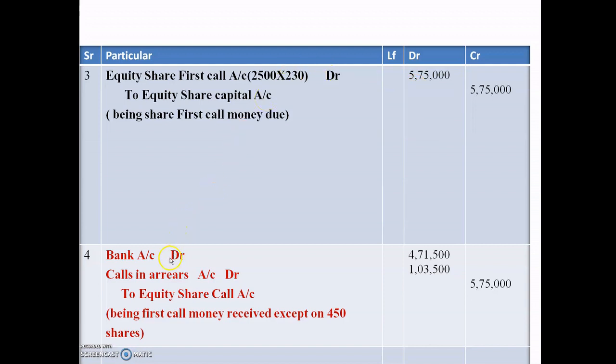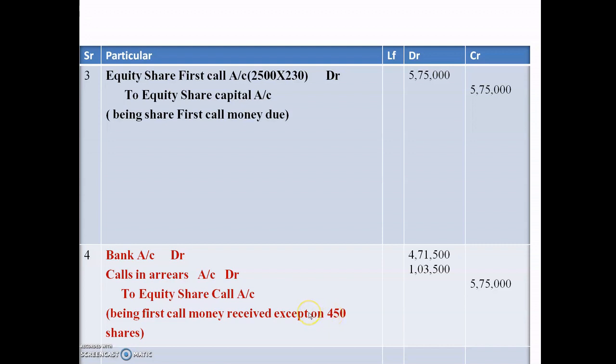After that, the last received entry is bank account debit, calls in arrears account debit to equity share call account. So firstly, what do we have to do? Firstly, we have to transfer the whole amount here, the full amount to equity share call account, that is 5,75,000. This amount we have to transfer here first. After that, calls in arrear means here Mr. Ram and Sham.